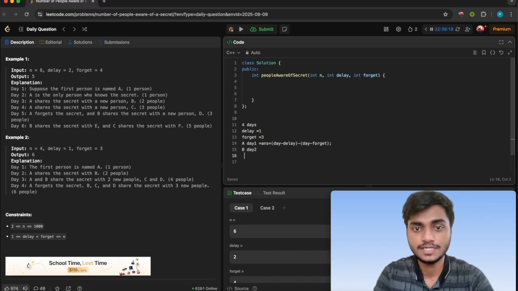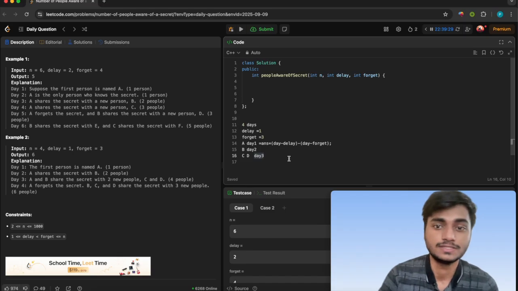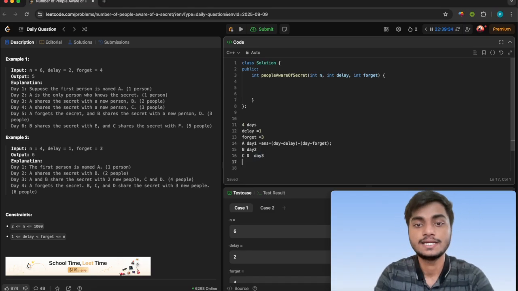Then on day 3, what will happen is that A will share with C and B will share with D, and no one is forgetting. So that is for day 3. And on day 4, here is a change, my friend.